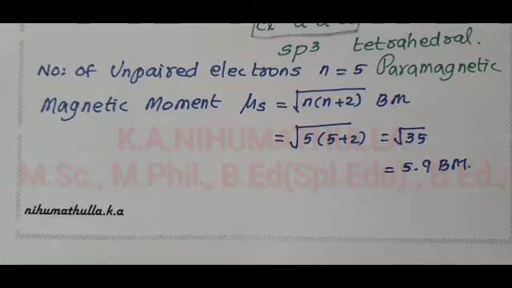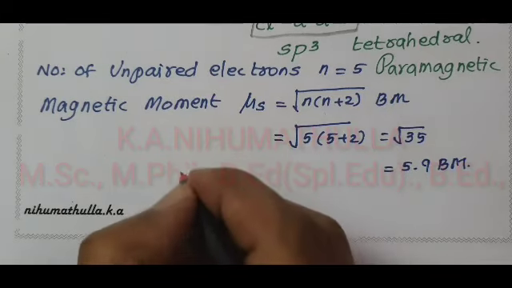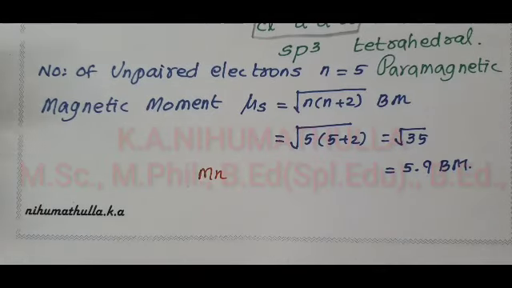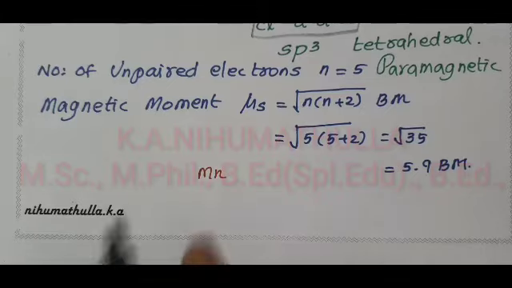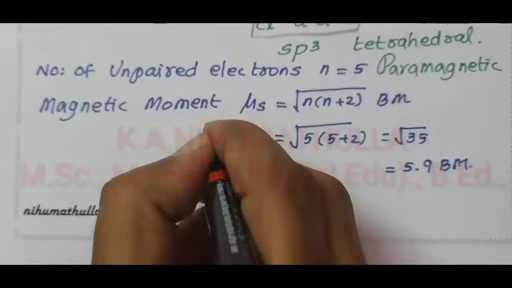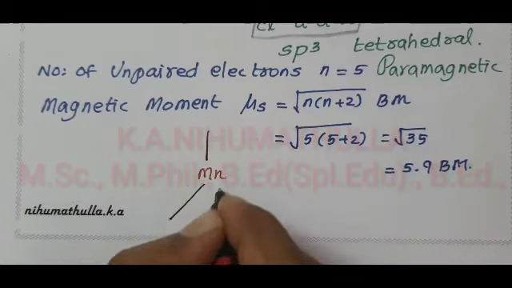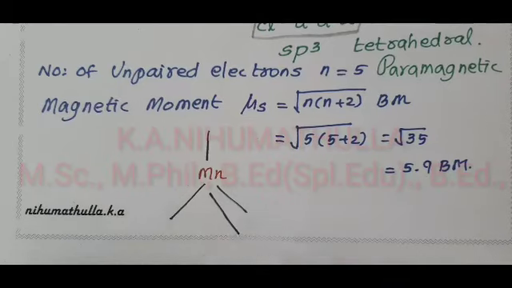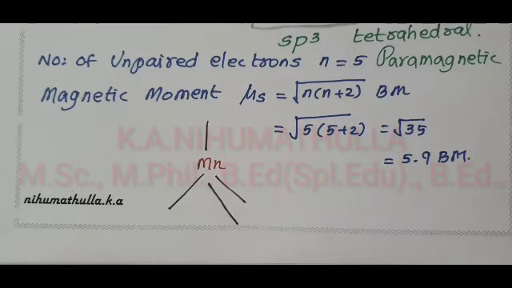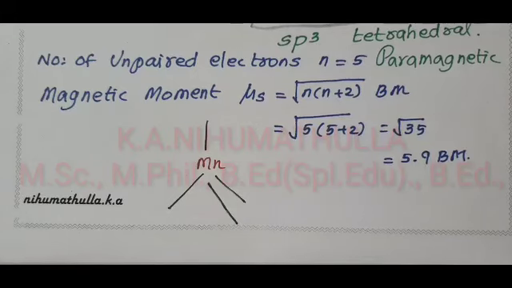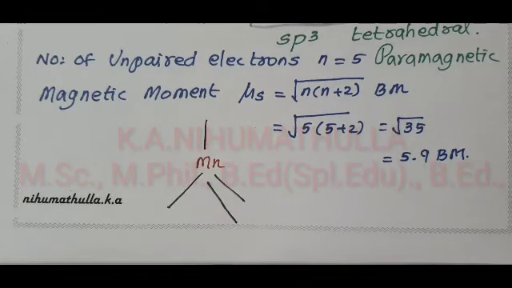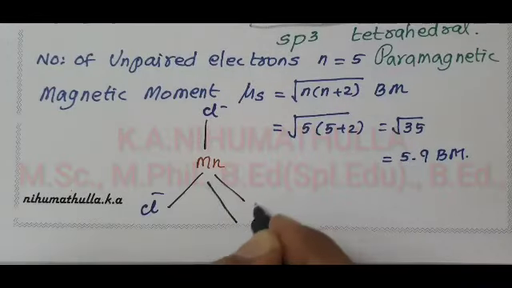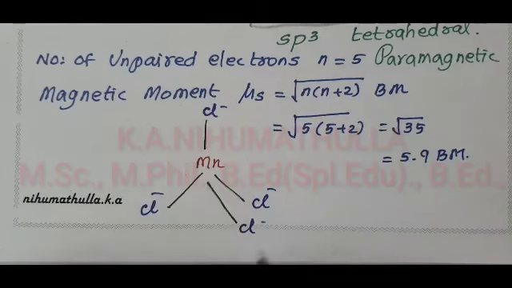Tetrahedral geometry: Mn central metal ion at the center, Mn2 plus ion. In tetrahedral geometry, above the plane there is one bond, here one bond, here one bond, and the fourth bond is perpendicular to the plane. What are the ligands? We have 4 ligands, all Cl minus ions: one Cl minus, the next Cl minus, third, and fourth Cl minus.